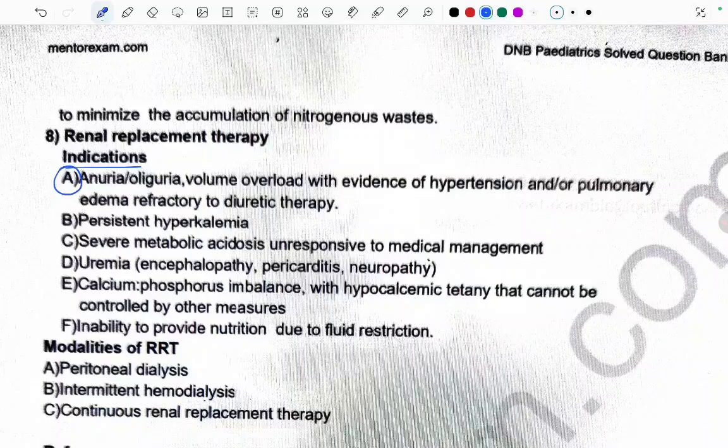Then if there is persistent hyperkalemia, if there is severe metabolic acidosis unresponsive to medical management, or if there is uremia, encephalopathy, pericarditis, and neuropathy, or calcium phosphorus imbalance with hypocalcemic tetany that cannot be controlled by other measures, or there is inability to provide nutrition due to fluid restriction. In that case also we have to do renal replacement therapy.